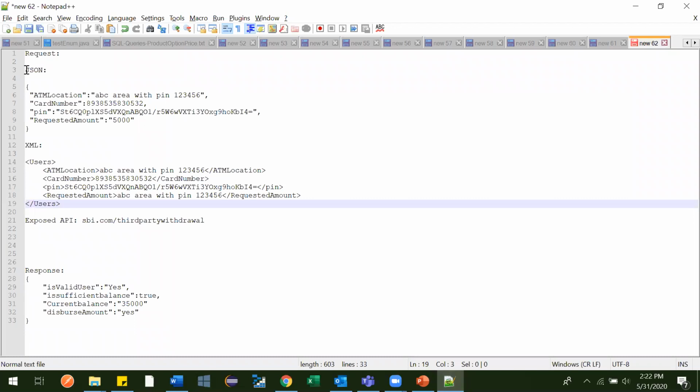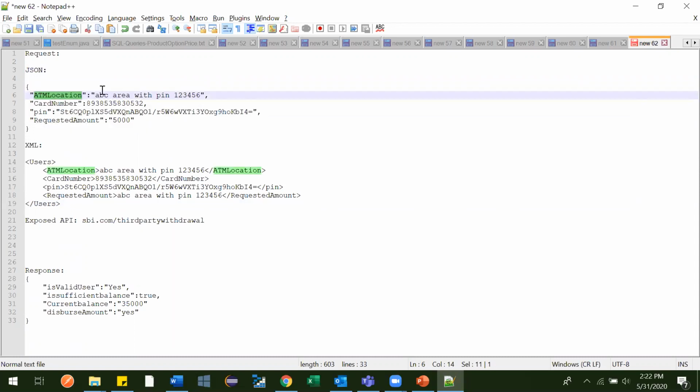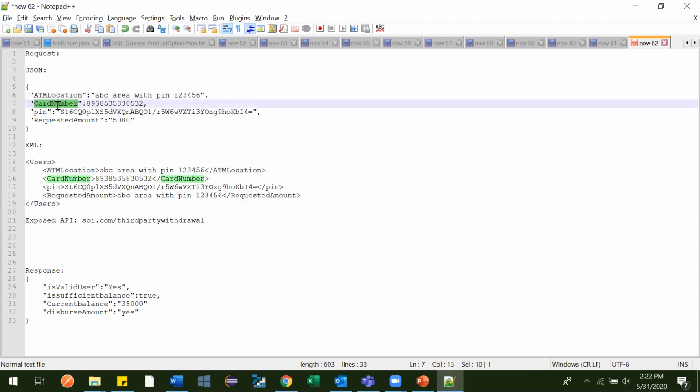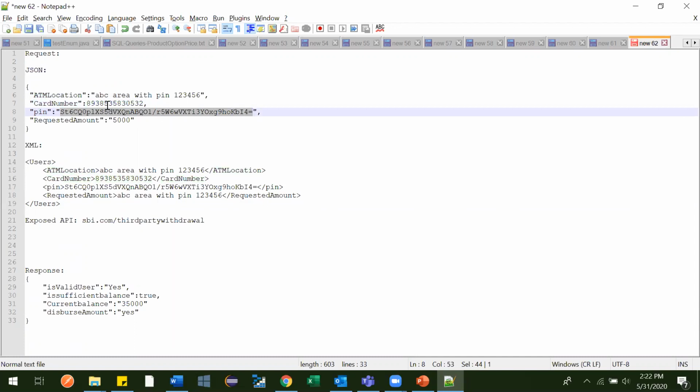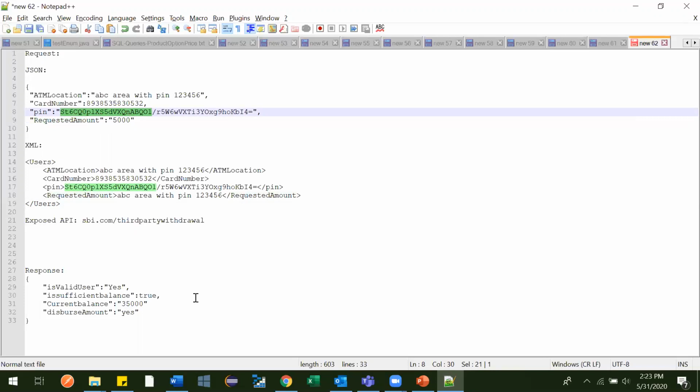Suppose that person went and inserted his card in ICICI Bank's ATM. So there will be the ATM location, the card number, whatever card he has inserted, and the PIN number. The PIN is generally four digits, but for security they have encrypted it, so that sensitive information is not exposed to other persons. And then the amount requested.